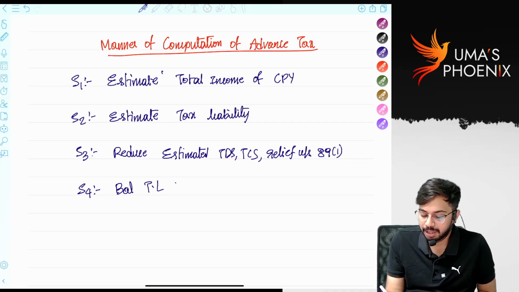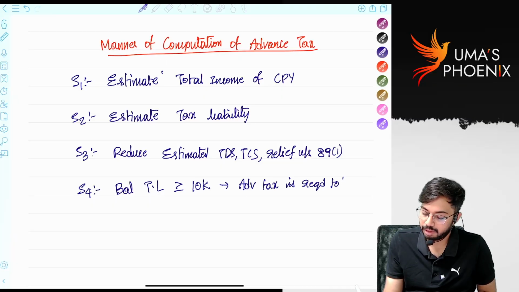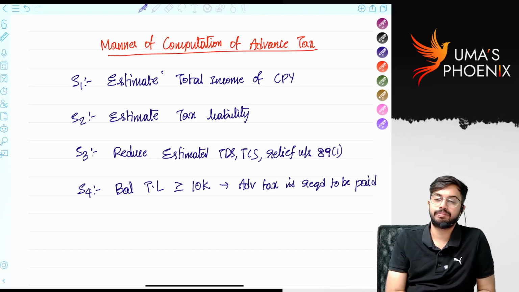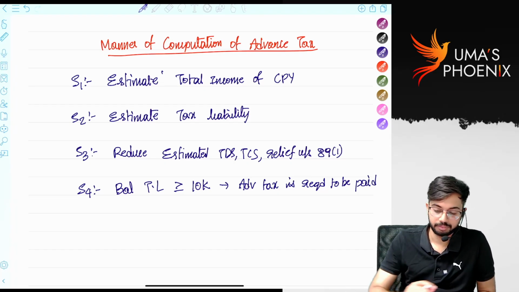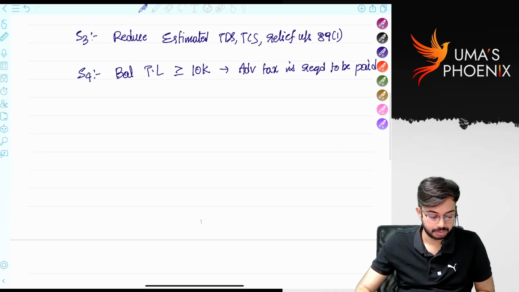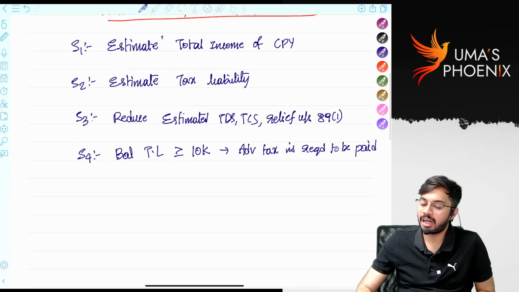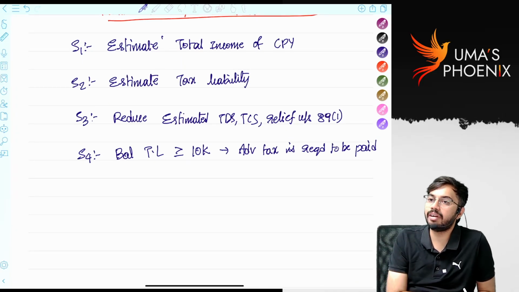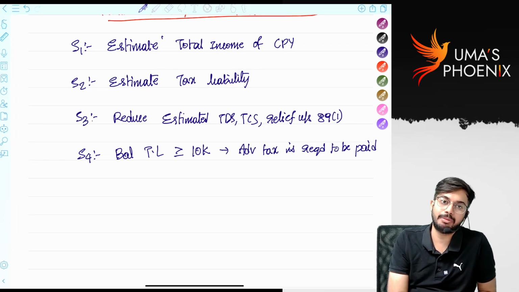Balance tax liability, if it is greater than or equal to 10,000, then advance tax is required to be paid. Is it clear? Advance tax is required to be paid. Sir, whether advance tax is required to be paid every month? No. Advance tax will be paid quarterly. Are you able to understand?